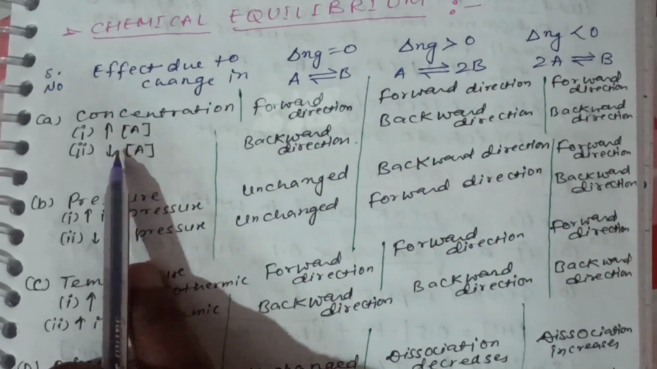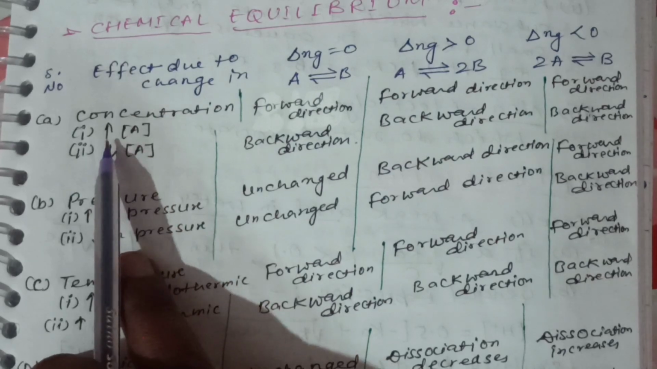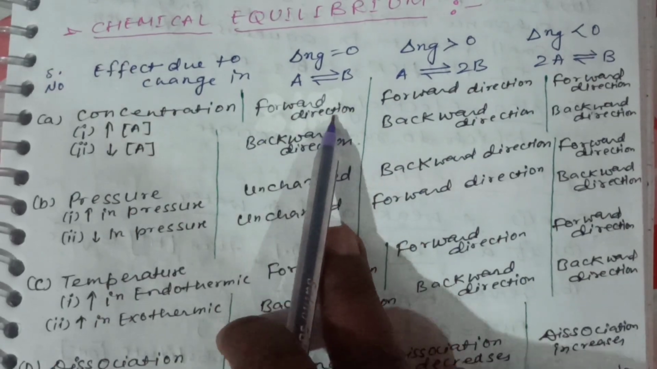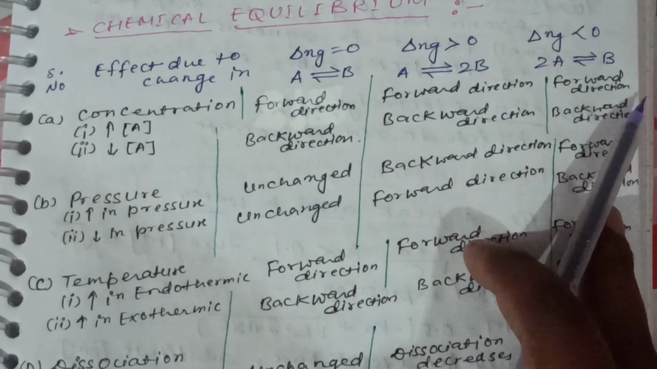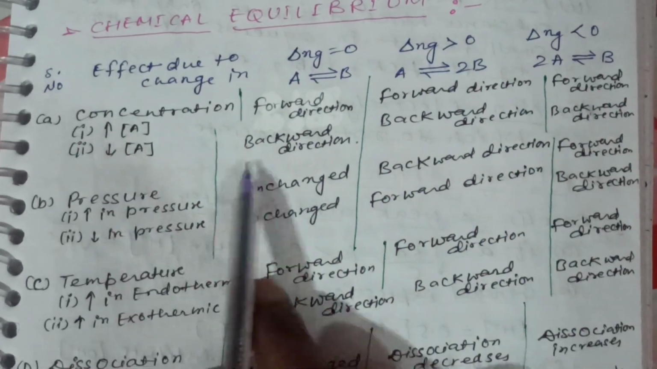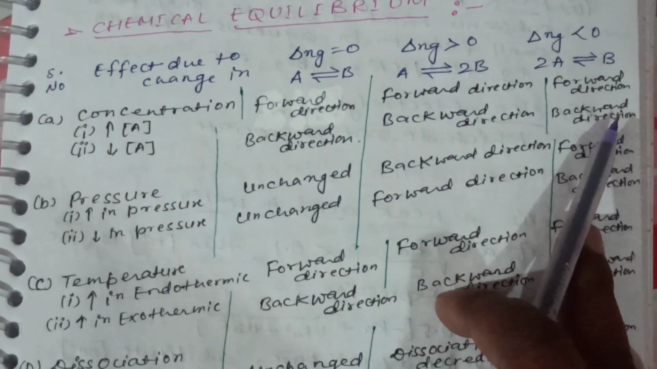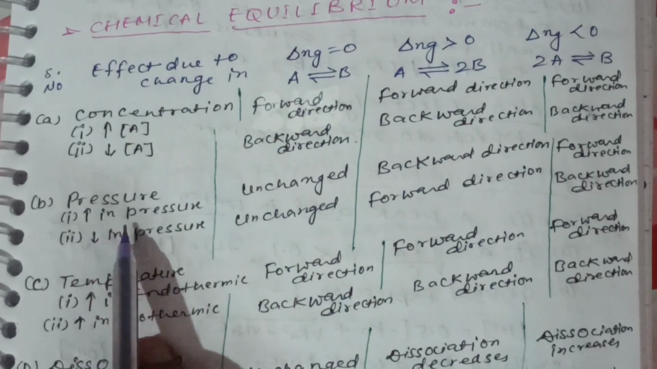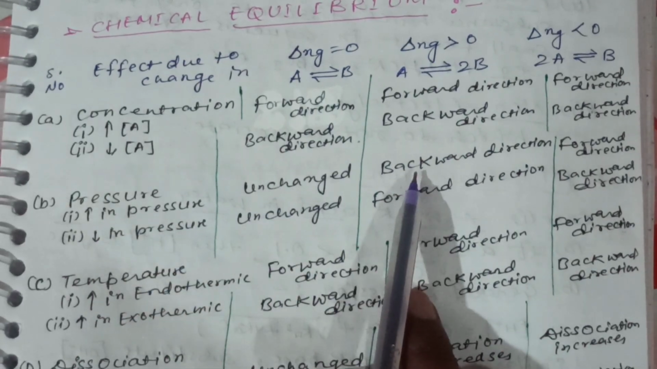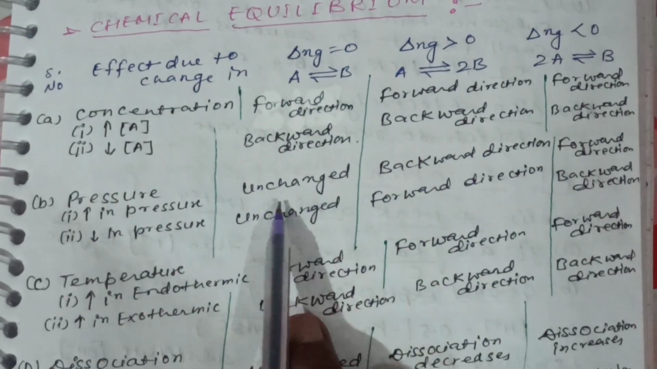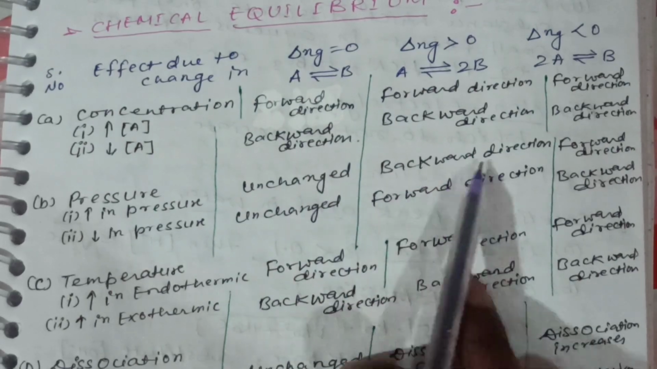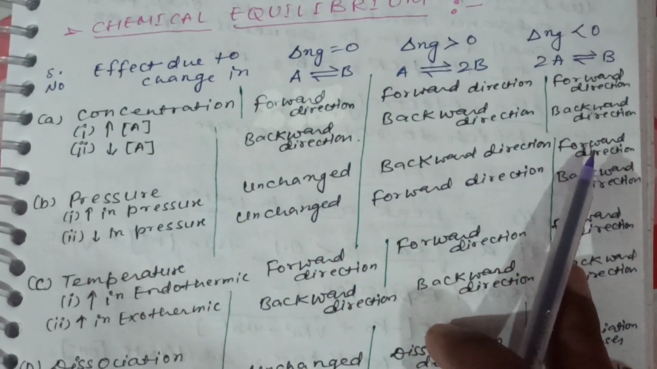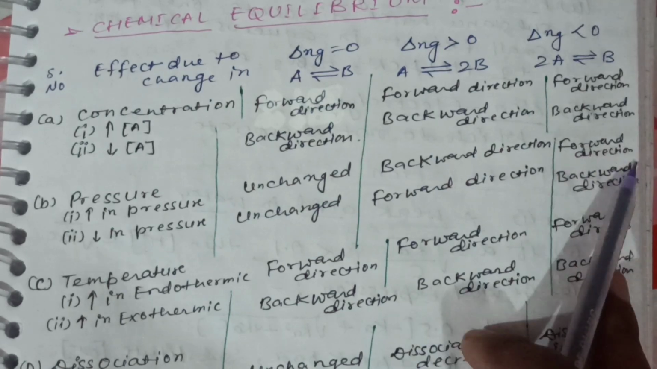Concentration of A: if A increases, forward direction; if A decreases, backward direction. Pressure: increase in pressure, in case of A ⇌ B, unchanged. In case of A ⇌ 2B, backward direction. In case of 2A ⇌ B, forward direction.